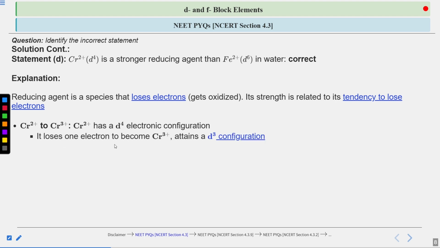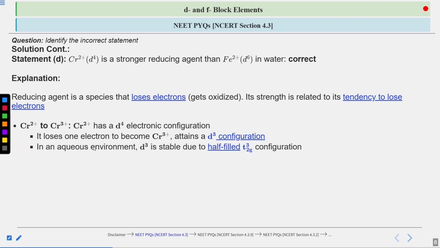It loses one electron to become chromium 3 positive, right? If you want to obtain chromium 3 positive from chromium 2 positive, you have to lose one electron from the d4 electronic configuration, and that means our chromium 3 positive is going to attain a d3 configuration, right? So the configuration is changing from d4 to d3.